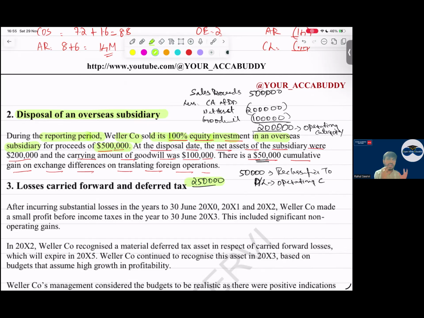As well as whenever we translate a foreign operation, exchange gain or loss is recognized in OCI as well as accumulated in translation reserve. It is reclassified to P&L. So in the given case, 50,000 is that. Then what are the reasons? Reasons why this exchange gain or loss will come? Because of two reasons: goodwill as well as net asset. So this 6 points we have written, 2 marks for calculation, not more than that, and then 4 marks for explanation, because calculation was easier, it was not so tricky.